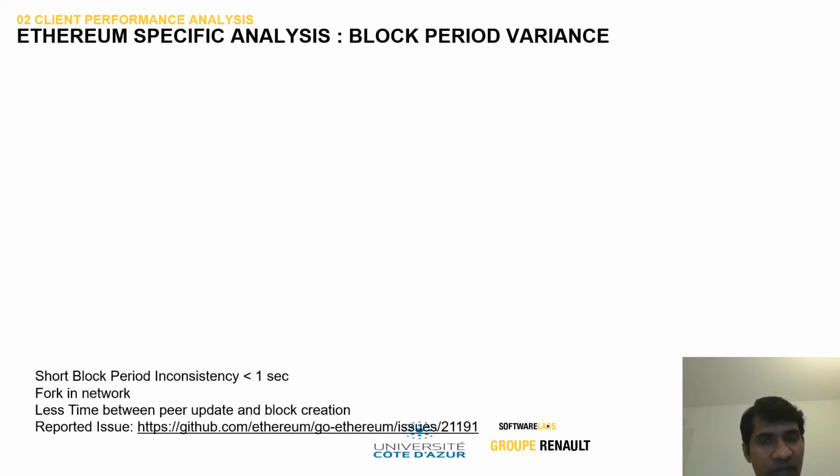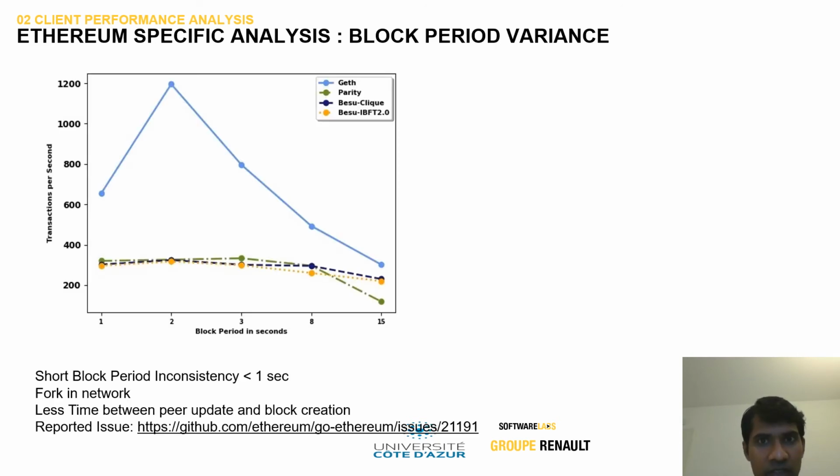Next, the Ethereum specific analysis with respect to the block period variance, since we have a proof of authority which churns out a block with every block period. The minimum is 1 second, then 2 seconds, 3 seconds, up to 15 seconds. We tested each of the clients, and at a block period of 1, we noticed a lot of inconsistencies inside the network. There were a huge number of forks inside the Geth network. For Parity and Besu, the performance is already throttled, while Geth has some variance with respect to each of the block period times.